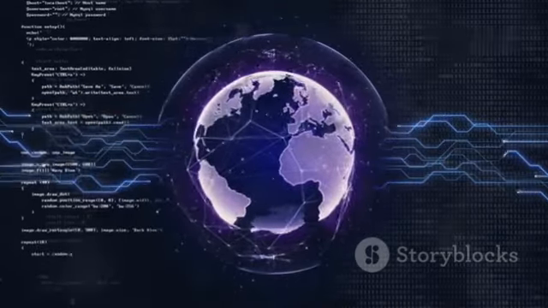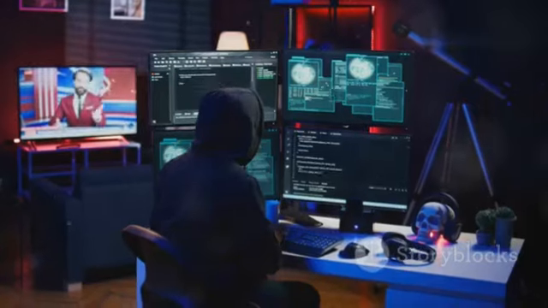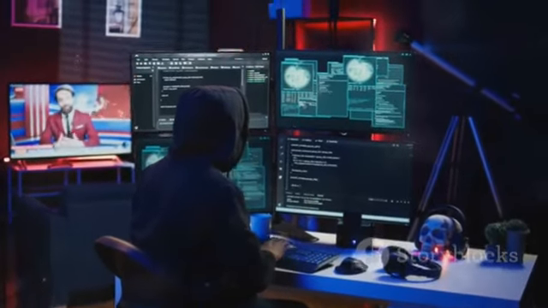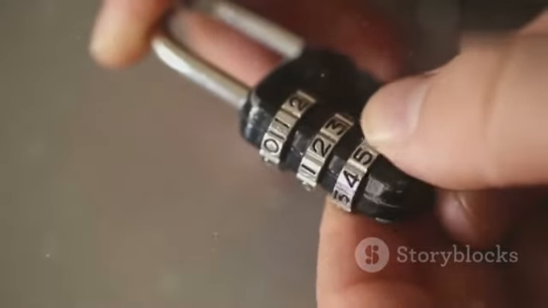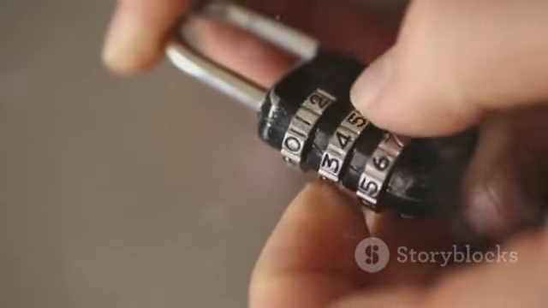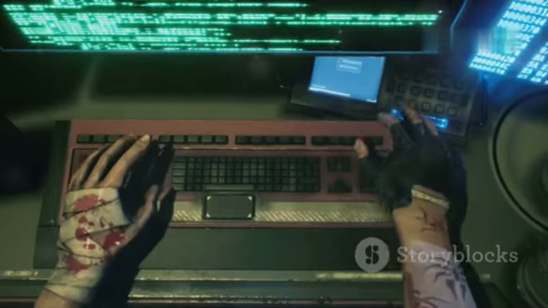Let's face it, passwords are the gatekeepers of our digital lives. But what happens when those gates are weak and easily breached? That's where brute force attacks come in, a relentless digital assault on those digital fortresses. Imagine someone trying every possible combination on a lock until it finally clicks open. That's brute force in a nutshell.